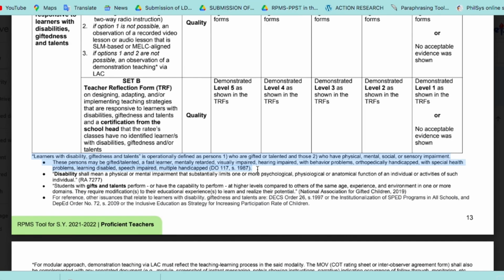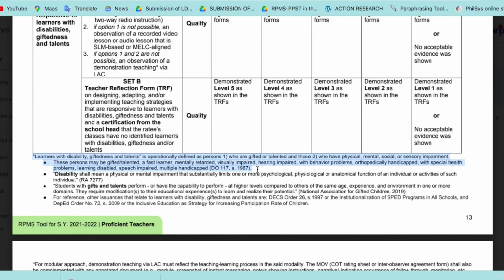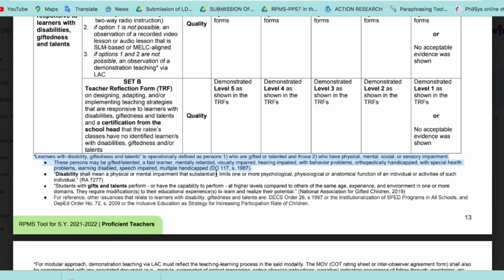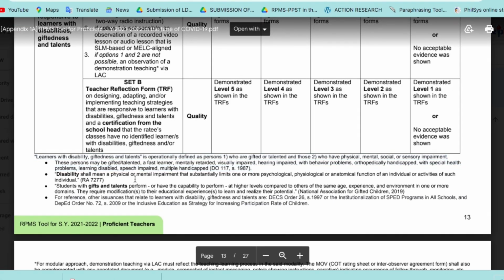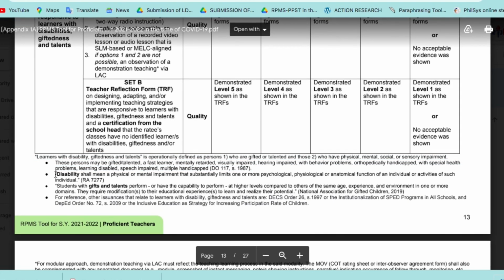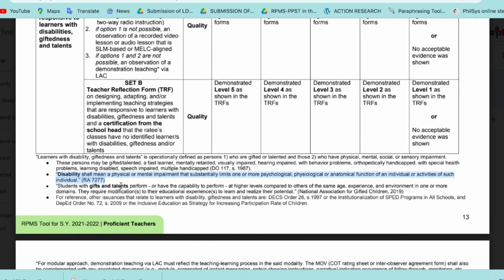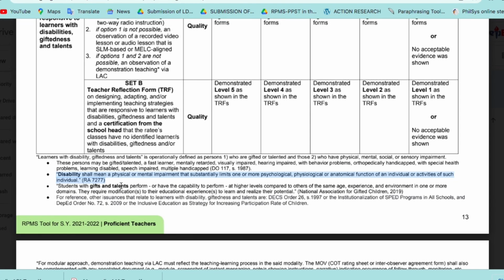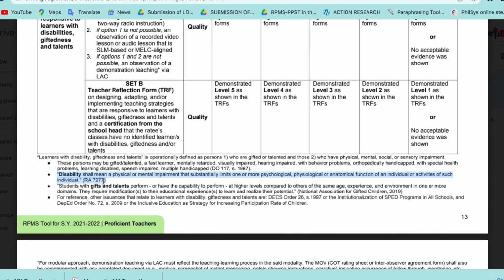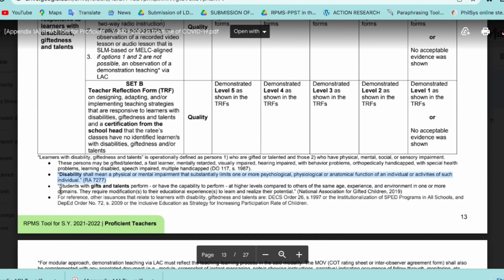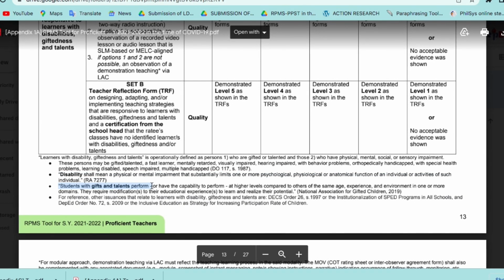When we say disability, it shall mean a physical or mental impairment that substantially limits one or more psychological, physiological, or anatomical function of an individual or activities such as individual. Students with gifts and talents perform or have capability to perform at higher level compared to others of the same age, experience, and environment in one or more domains.